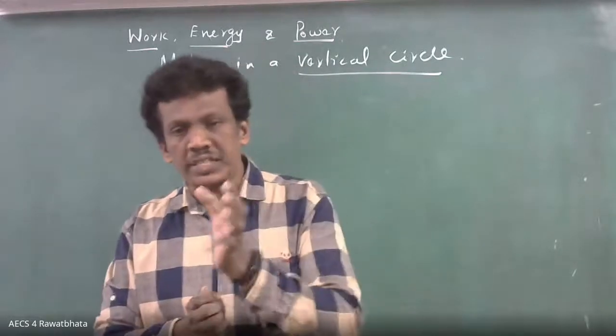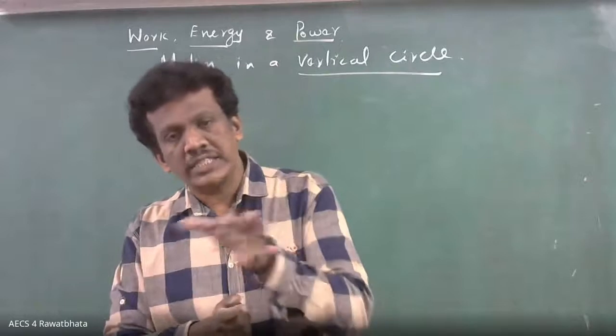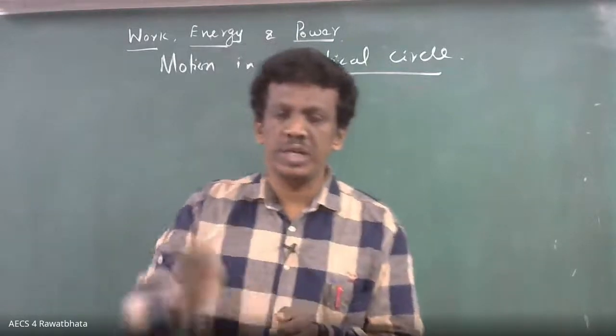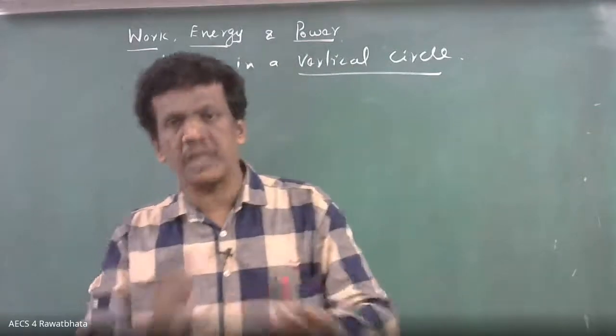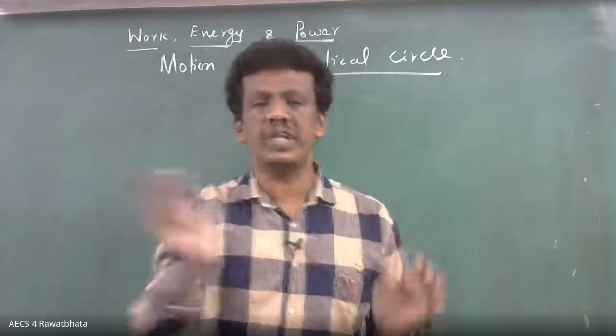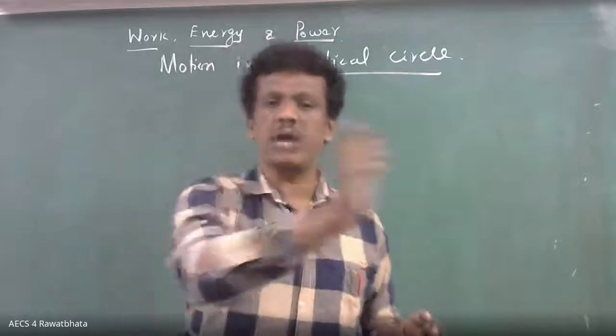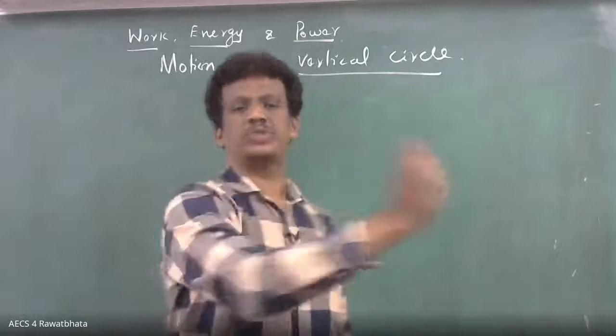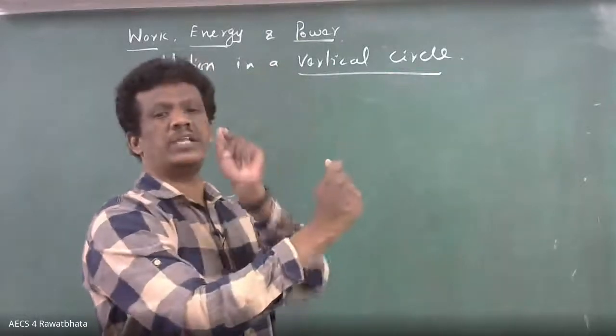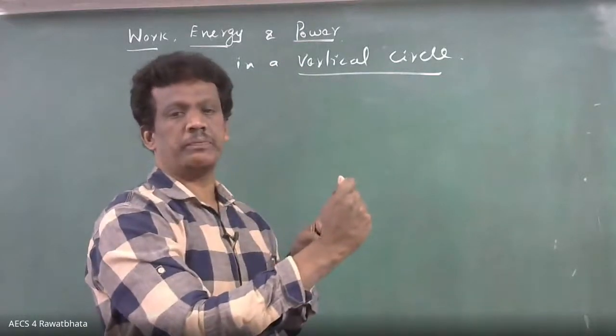So that is accelerated motion. Even though it is uniform speed, it is accelerated motion. This is for the horizontal circle. Whenever we talk about circular motion, we talk about the horizontal one, where I can maintain the speed at every point the same.